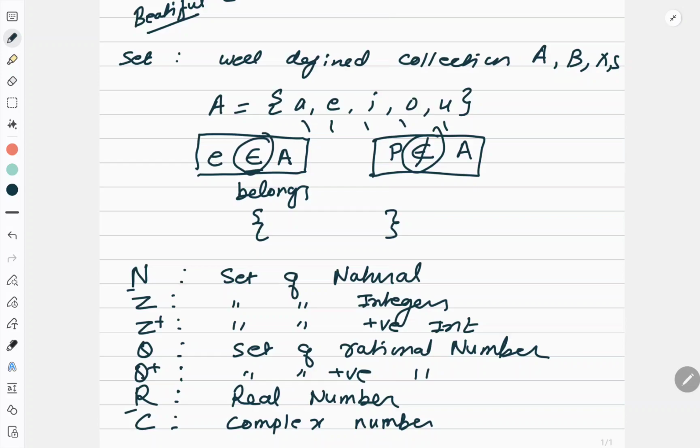Now, as I said, a set is a well defined collection, correct? Can you tell me what is the difference between a set and a collection? Here, I can say that a set is a collection, but every collection is not a set, because a set needs to be well defined. When I say collection of beautiful girls, that is a collection, but that is not a set. So every set is a collection, but every collection is not a set. This is the difference between the word collection and set.